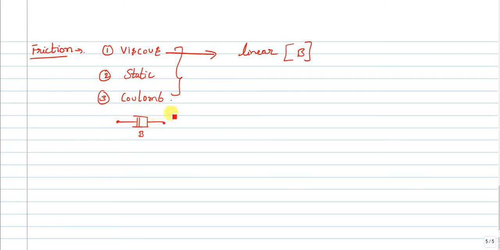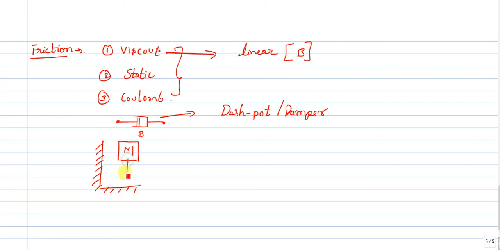It is called by the name dashpot, or else you can also call it a damper. Same thing in case of a mass m, if there is a friction B, and I apply force F of t, you will have a displacement x of t.